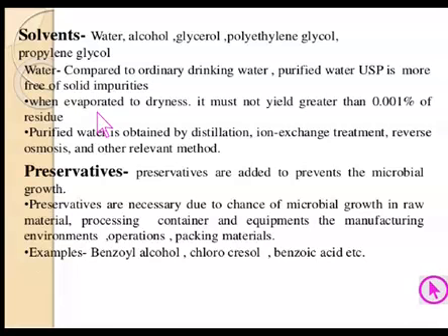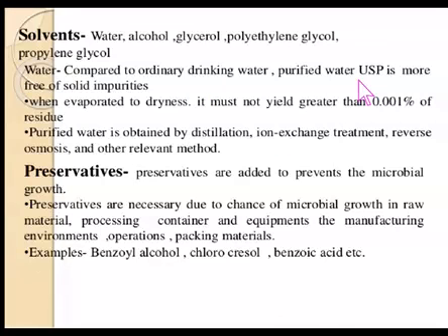When we have to think about the large scale process, then the quality of water, the source of water, and the analytical report of the water are the important things.